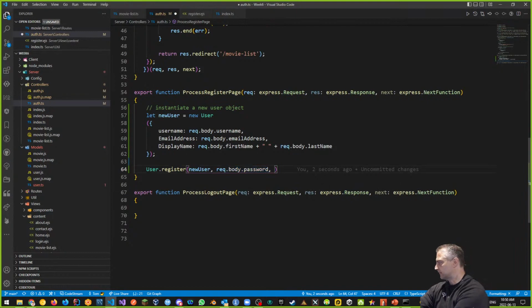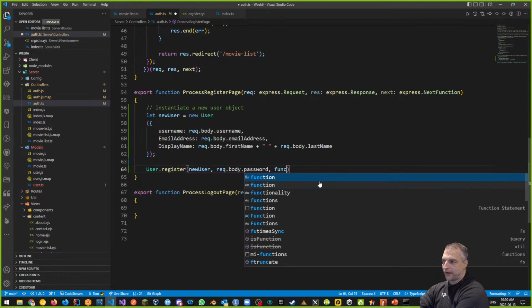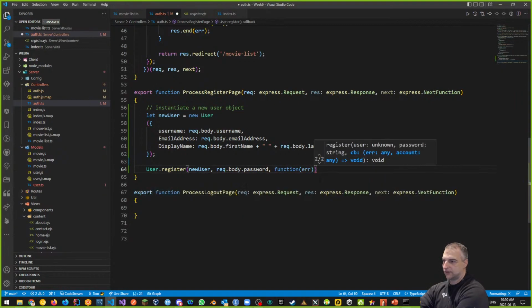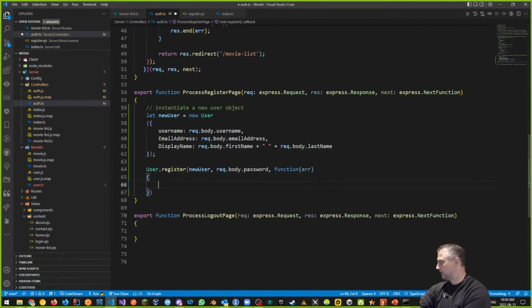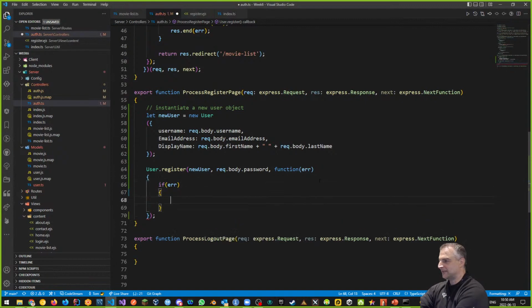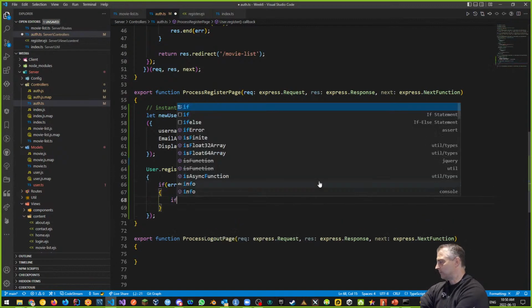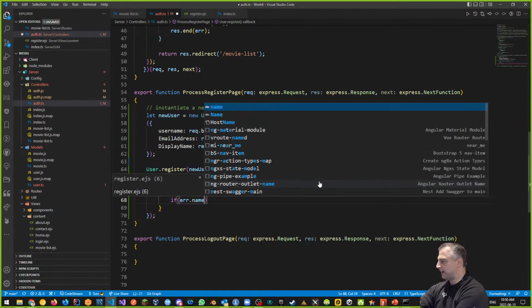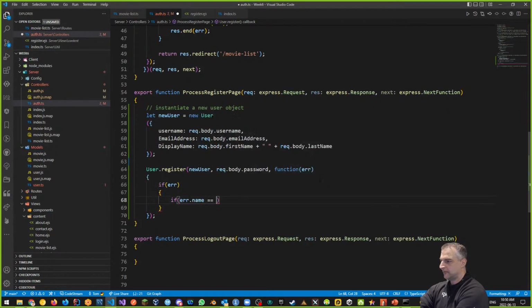All right, cool. Next, I want some kind of callback function just in case there's an error, just like we've done in the past. Okay? And the way this looks, I'll put a semicolon there. If there's an error, well, then what is the error that we're getting? There's a couple errors we can get. We can get an error called user exists error. That means you're trying to add a user in there that already exists.